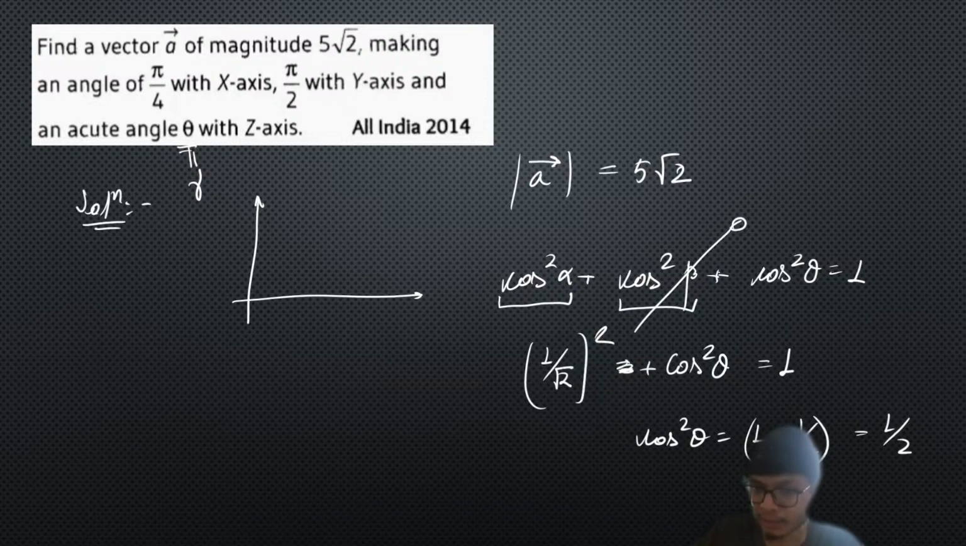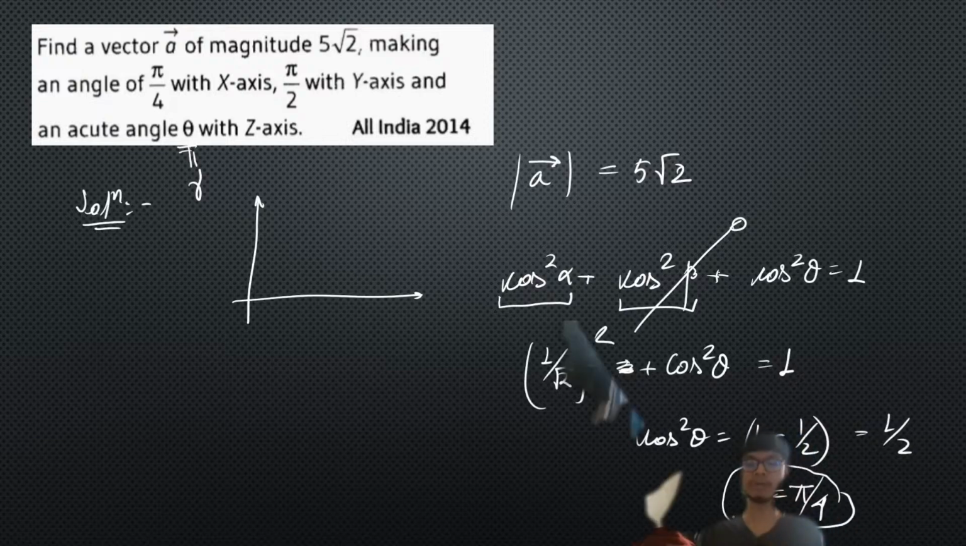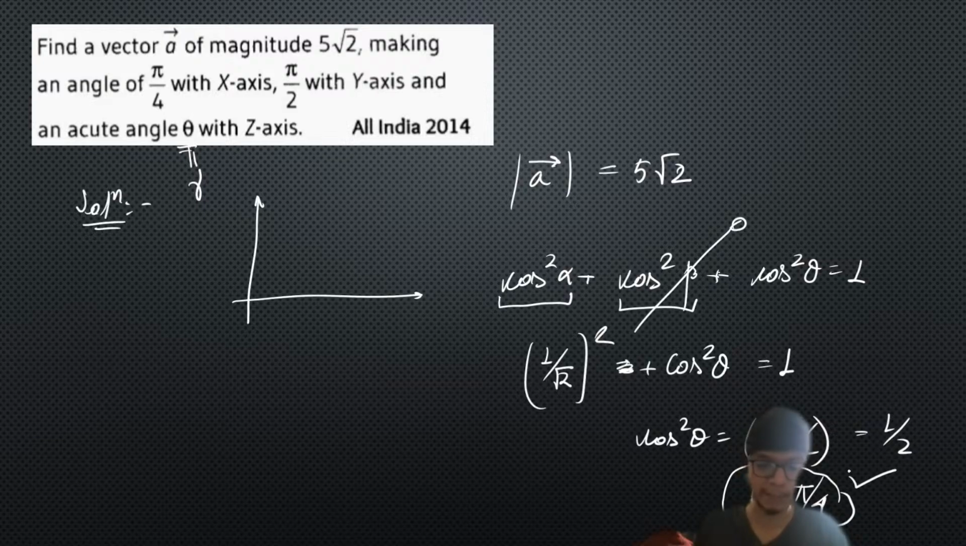So cos theta is 1 by root 2, so theta is going to be equal to pi by 4, that is the acute angle, right? We need the acute angle, so the acute angle is going to be equal to pi by 4, right? So this is how we have to solve this problem.